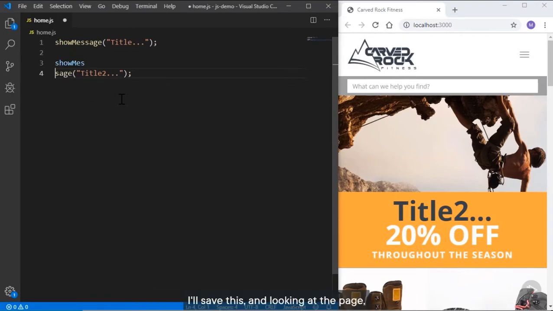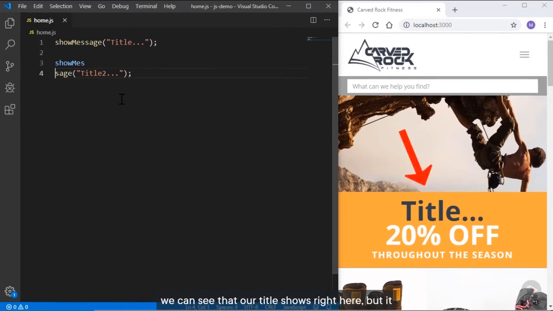I'll save this. And looking at the page, we can see that our title shows right here. But it doesn't say title 2, it just shows title.